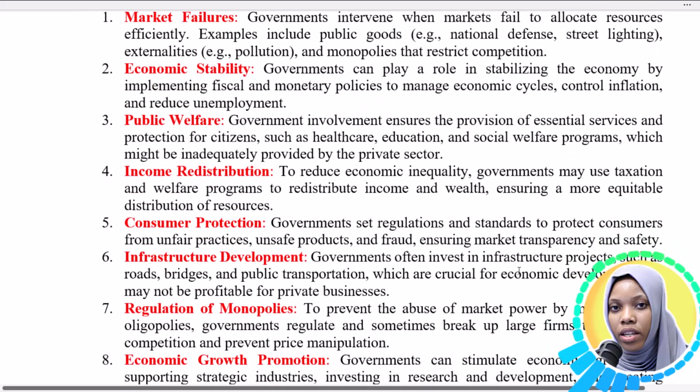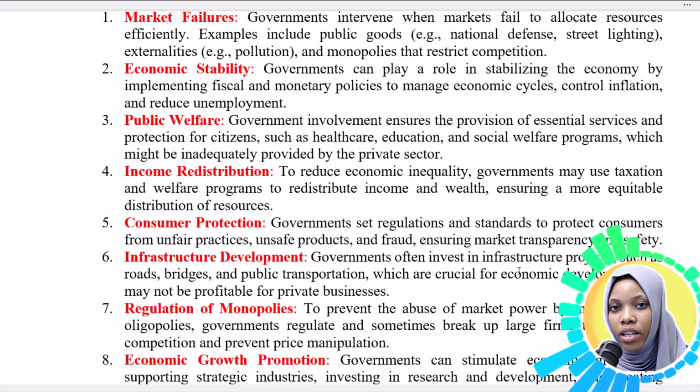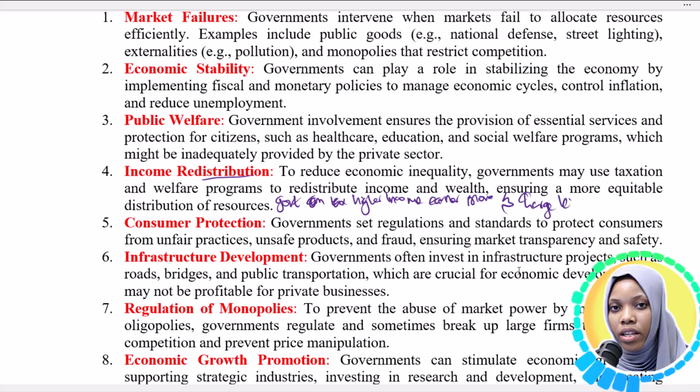Another reason is income redistribution. To reduce economic inequality, governments may use taxation and welfare programs. Yes, so government can tax higher income earners more and charge less tax on low income earners.